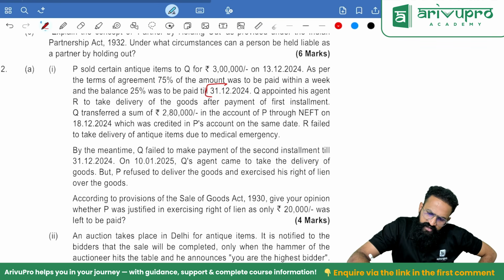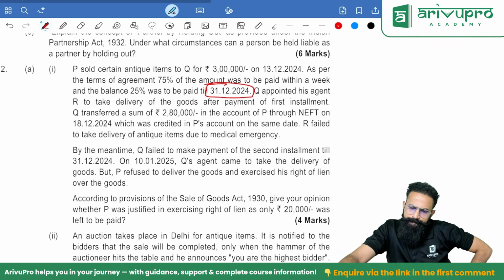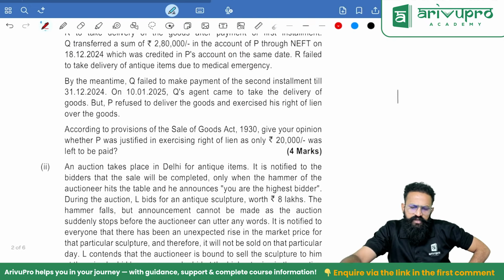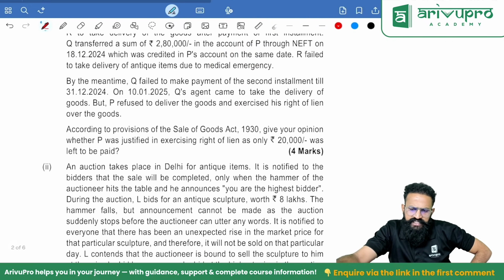Balance has to be paid within 31st December. Okay. Which was credited in P's account on the same date. R failed to take the delivery of antique items due to medical emergency. In the meantime, Q failed to make the payment of the second installment till 31st December. On 10th January, Q's agent came to take the delivery of the goods, but P refused to give.